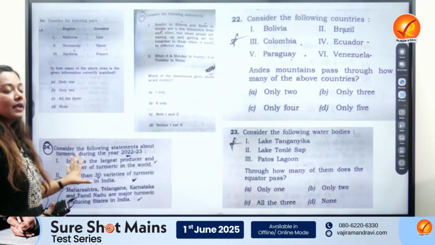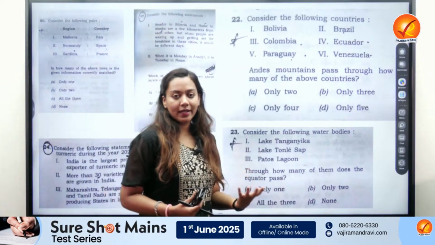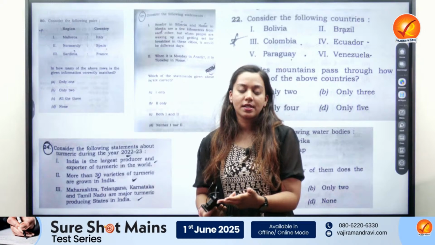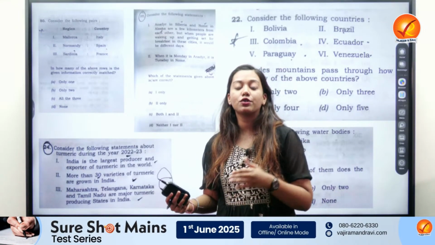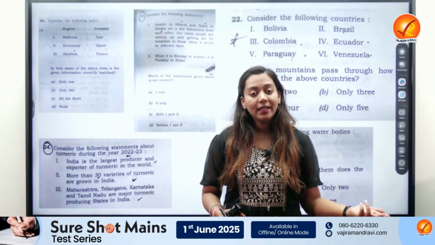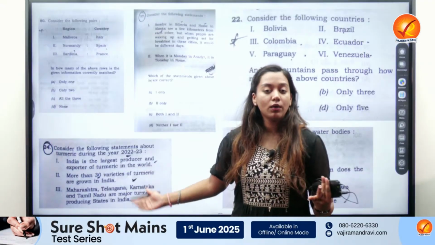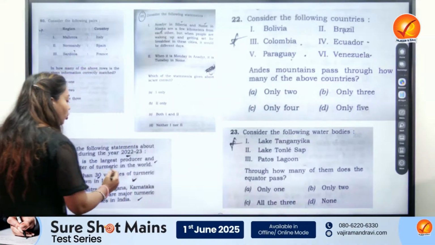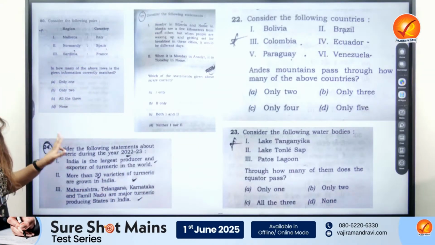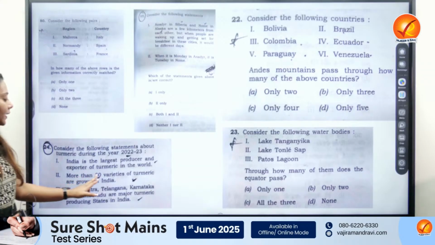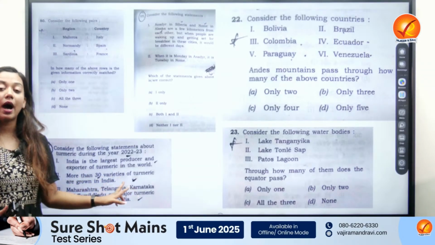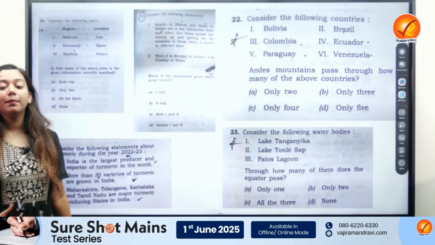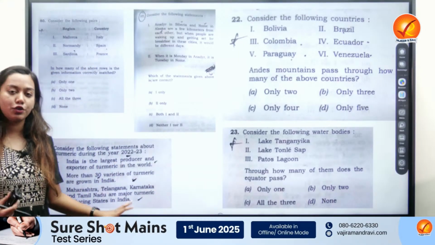Then coming to turmeric. This was again a predicted trend: the cultivation of plantation crops and important medicinal crops has become an important trend, because they asked about coffee last year, and cocoa, tea, sugarcane, and now turmeric have been asked. In turmeric, the first statement, that India is the largest producer and exporter of turmeric in the world, is correct. Second, more than 30 varieties of turmeric are grown in India. If you ask for the source, PIB has written all these three statements, so PIB would again be a good go-to source to prepare for geography current affairs.